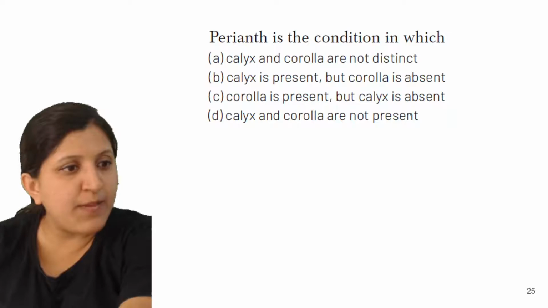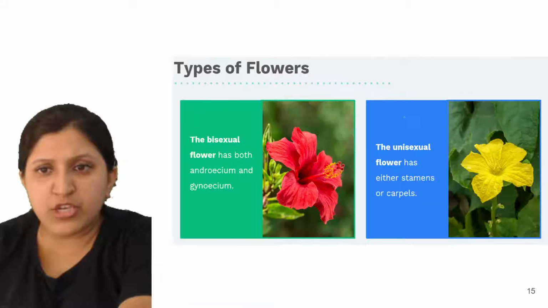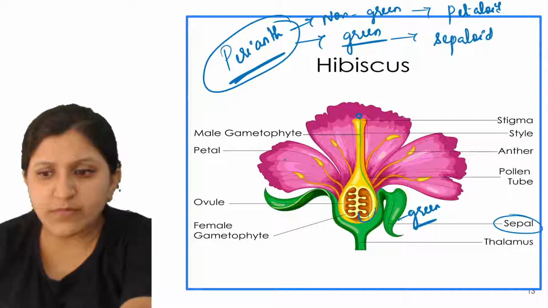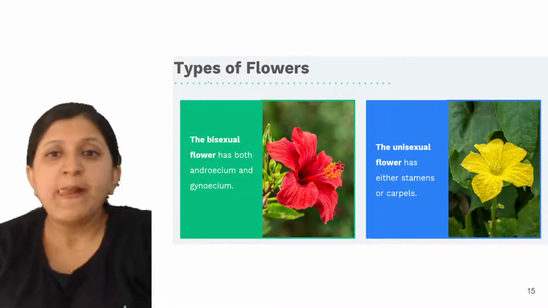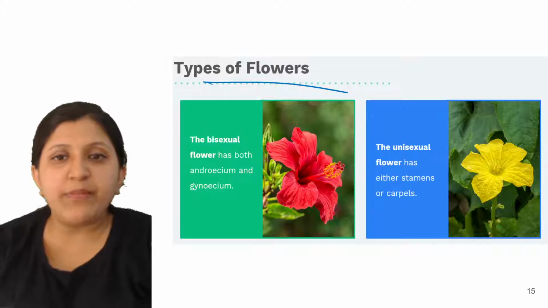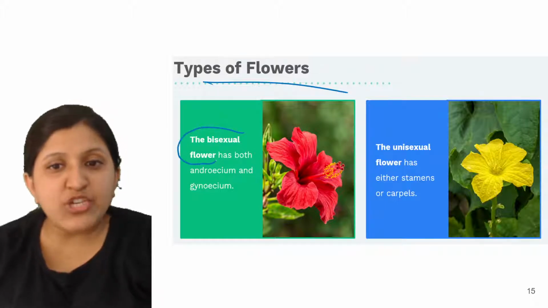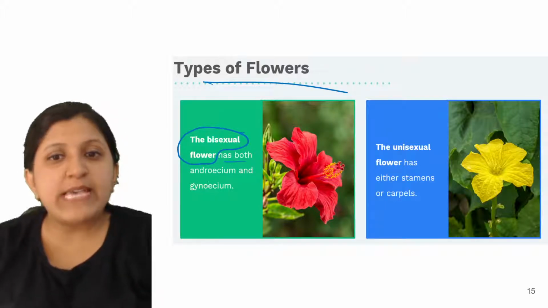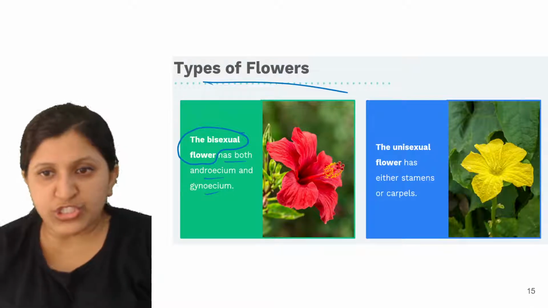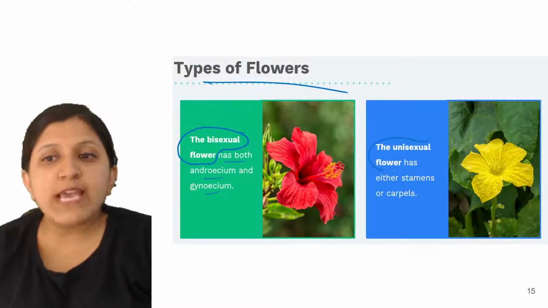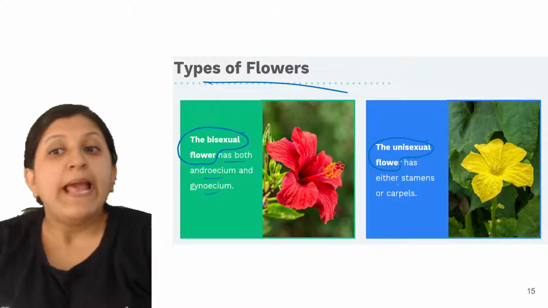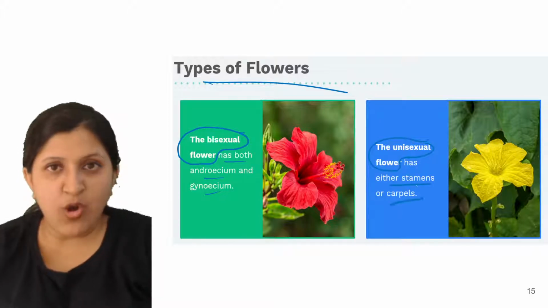So let's have a look at some questions. I think two more parts I did not mention here, and this slide I did not show. Now, types of flowers: there is a bisexual flower, which has both androecium and gynoecium, and there is a unisexual flower, which can have either the stamen or a carpel.